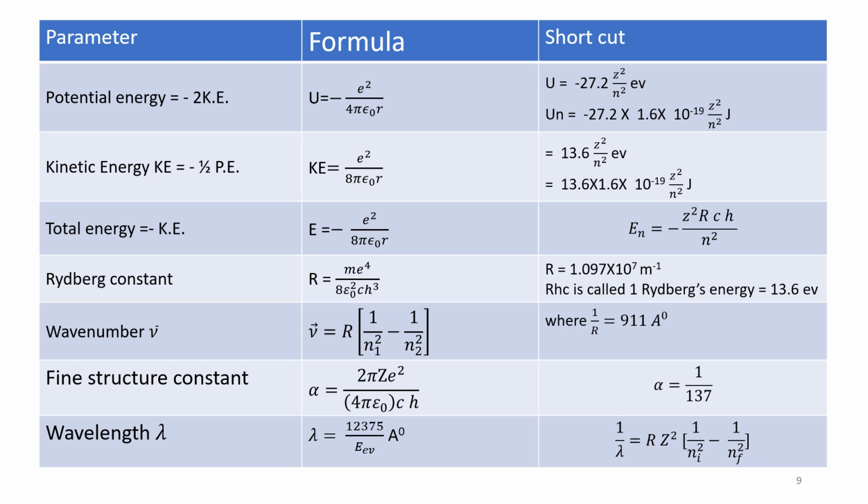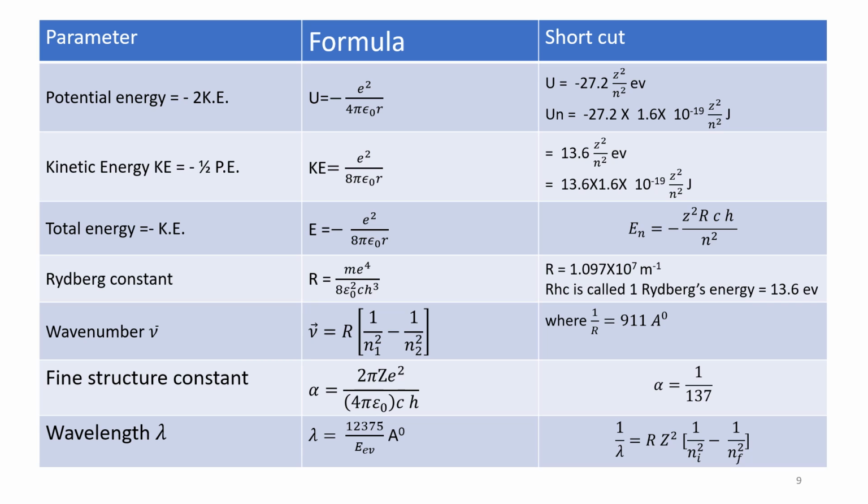If you want to calculate it in terms of joules, potential energy is equal to minus 27.2 into 1.6 into 10 to the power of minus 19 Z square by n square joules. Kinetic energy is equal to half of this, half of potential energy. Therefore, KE is equal to e square, half means divide by 2, it is e square by 8 pi epsilon naught r, and this also same way half of 27.2, and same way is repeated here.